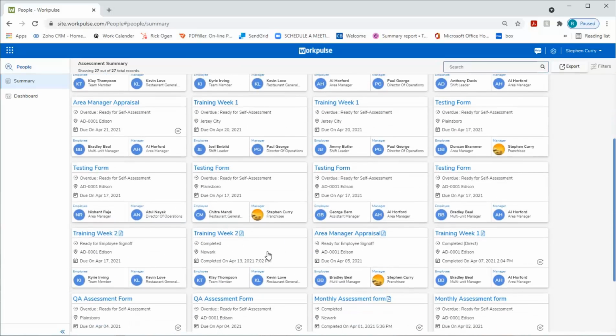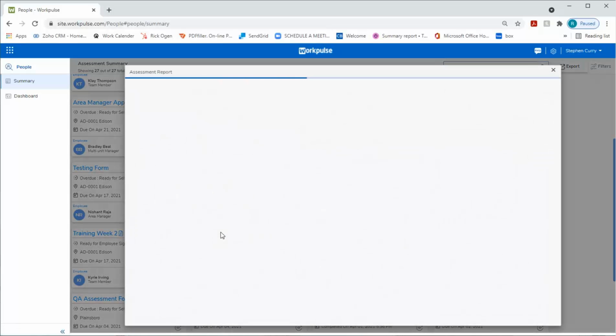Let's use an example of training week 2. Week 2 training, employee and manager. So the employee took a self-assessment and then submitted it. The manager was notified and then evaluated that self-assessment by answering the same questions about the employee. Let's take a look.